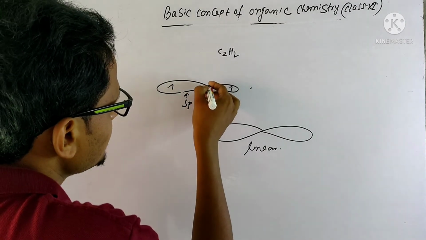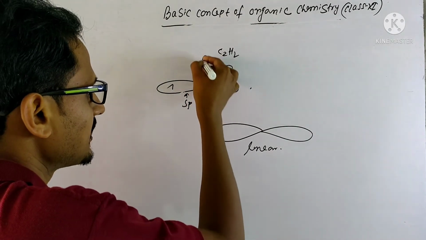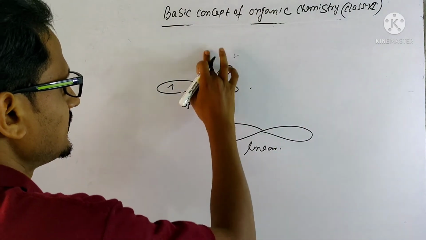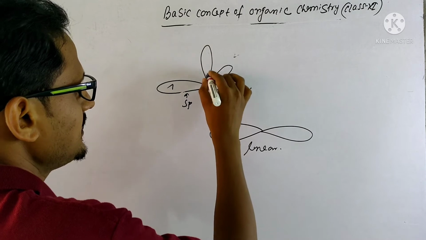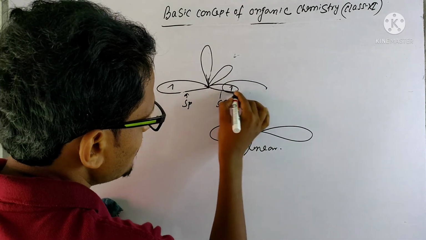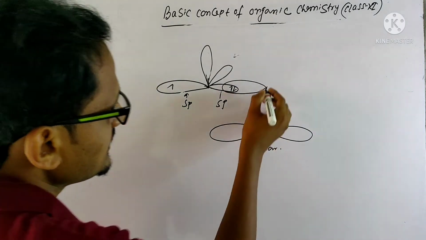This is one unhybridized orbital, and this is another unhybridized orbital. Now this carbon also has an sp hybridized orbital which overlaps with the other carbon. It has another sp.